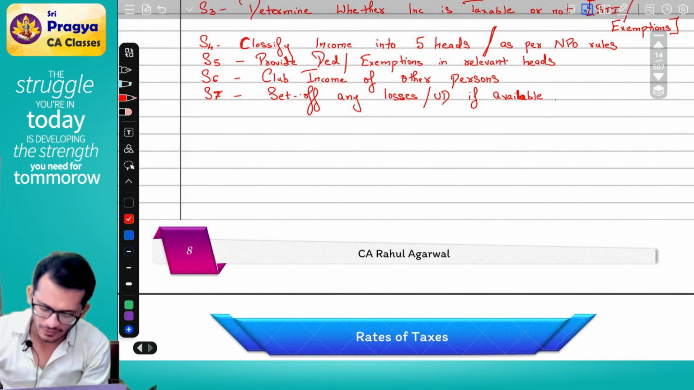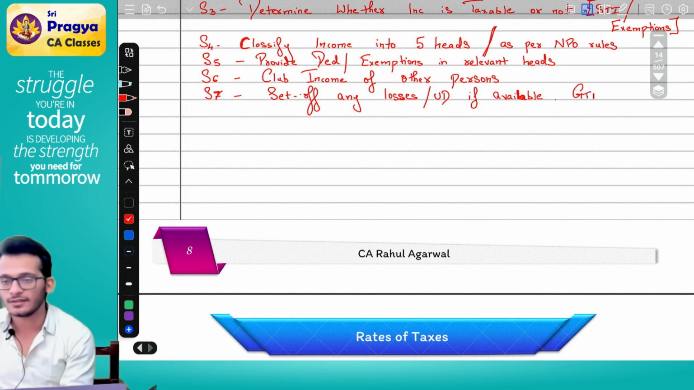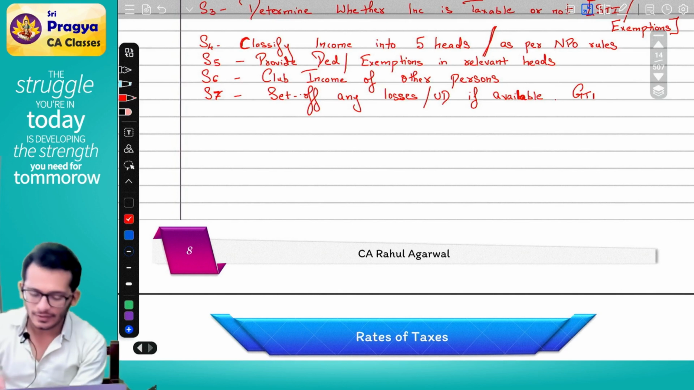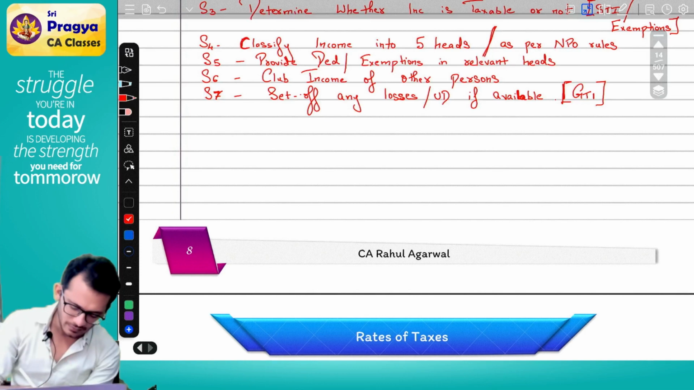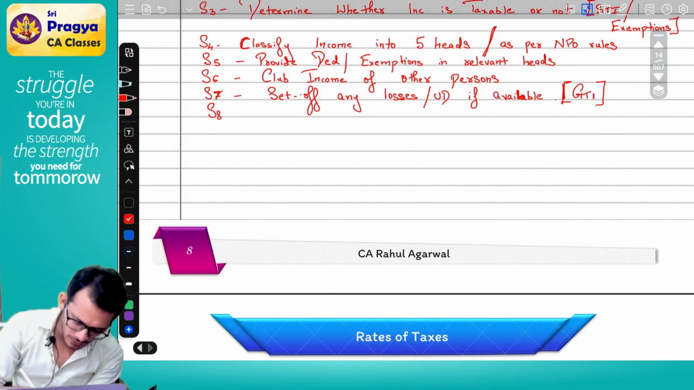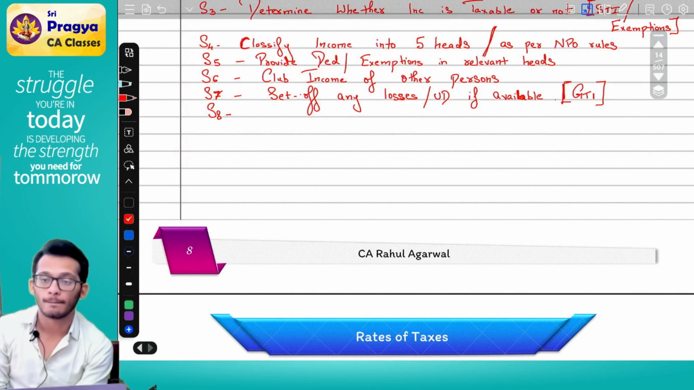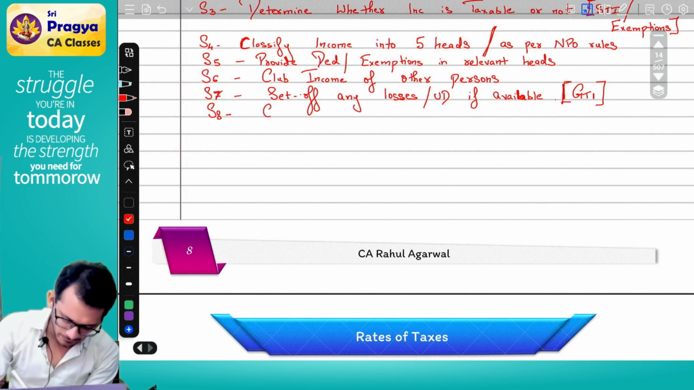You will now arrive at something called as gross total income. Yes or no? Yes. Step number 7 will give you what is called as gross total income. In step number 7, after you have found your gross total income, you will now claim. Very good.